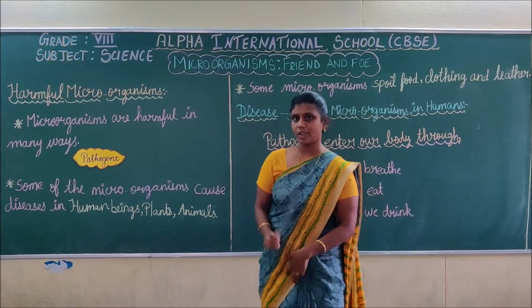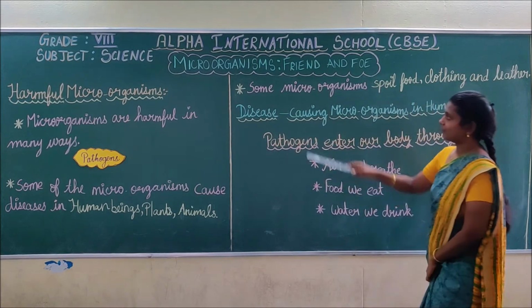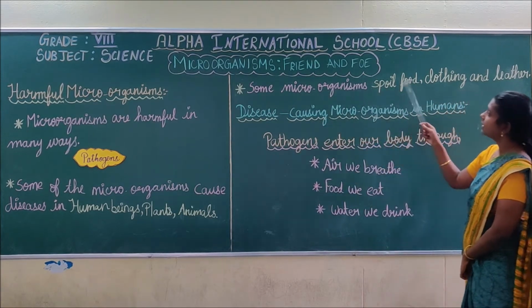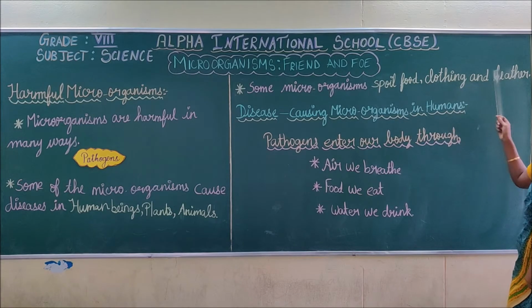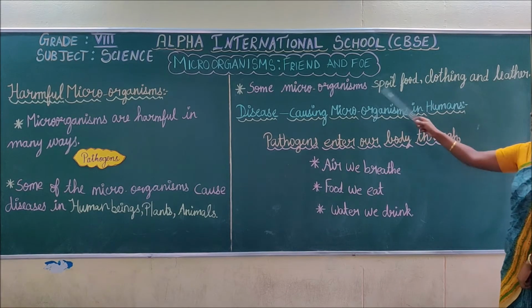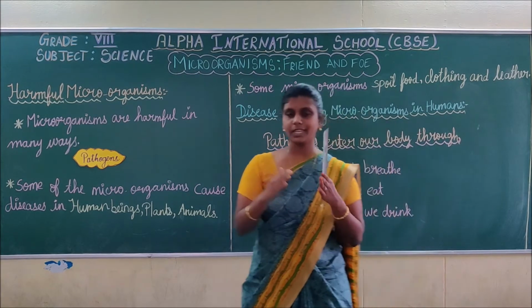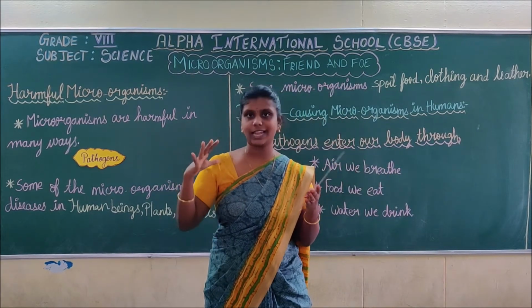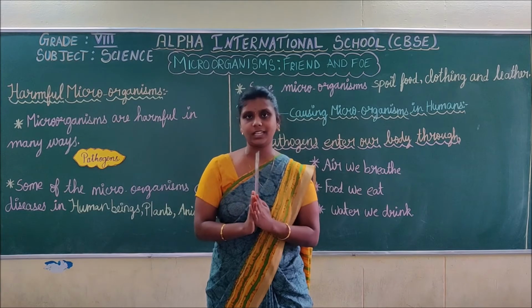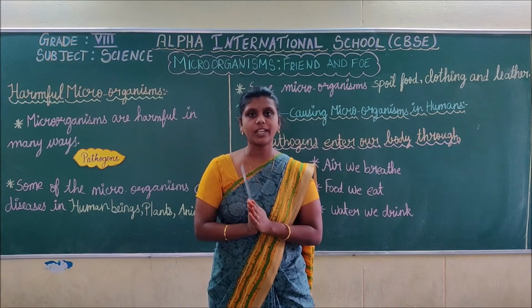Next we are going to discuss the second point. Some microorganisms spoil food, clothing and leather. Spoil food: if we keep cooked food for a longer time, it will get spoiled. Why will it get spoiled?